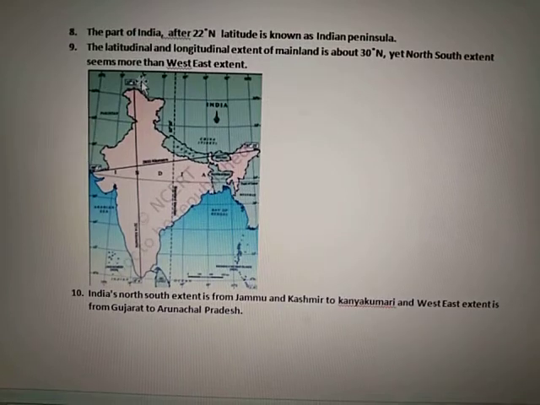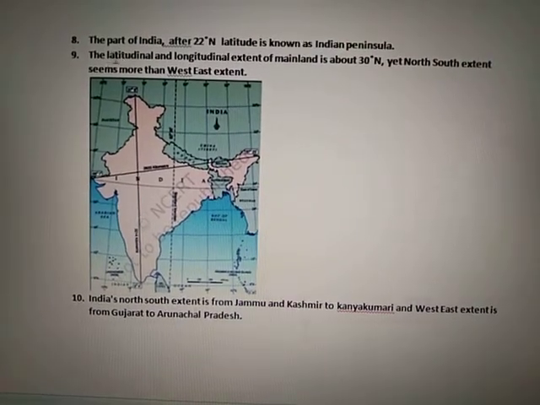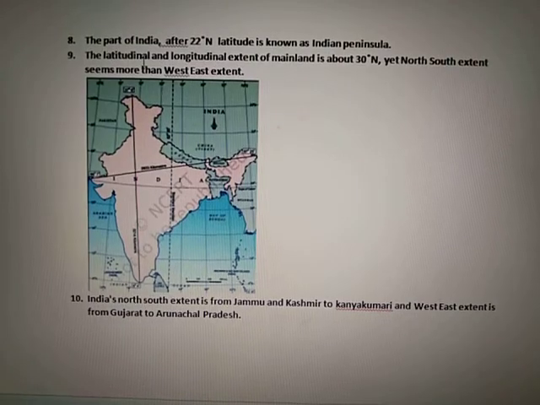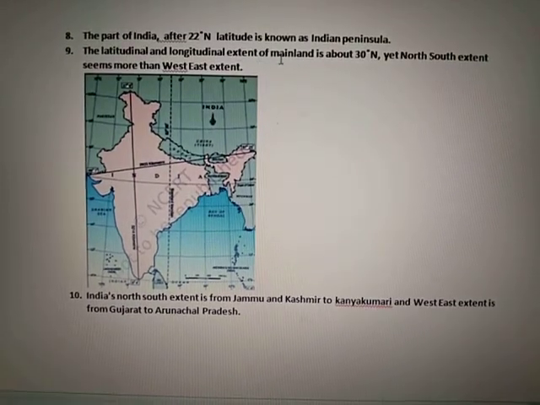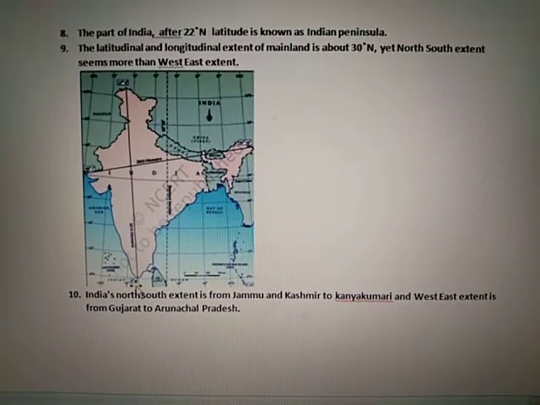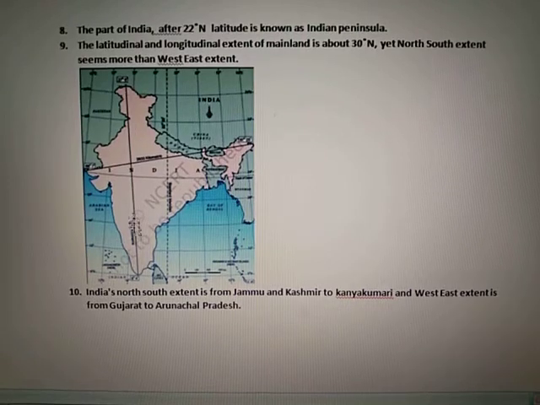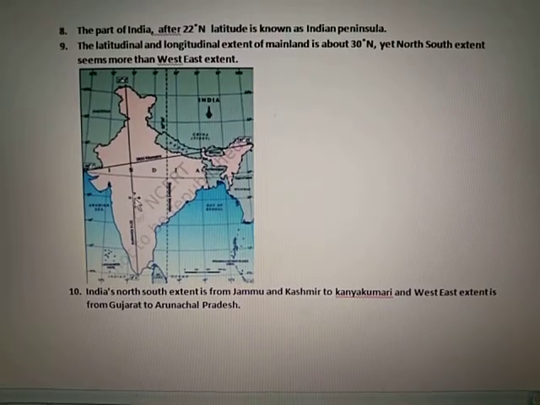Here is an interesting feature about India. The latitudinal and longitudinal extent of the Indian mainland is about 30 degrees: 8 degrees 4 minutes to 37 degrees 6 minutes north, approximately 30 degrees.